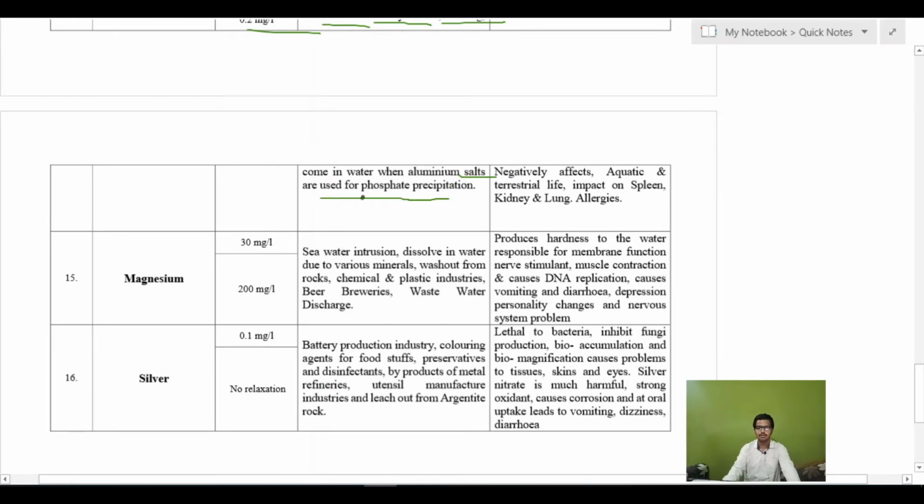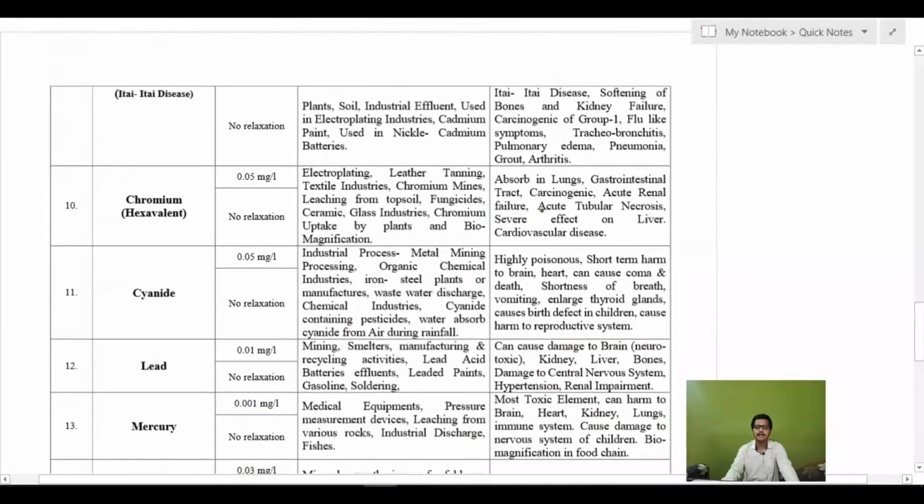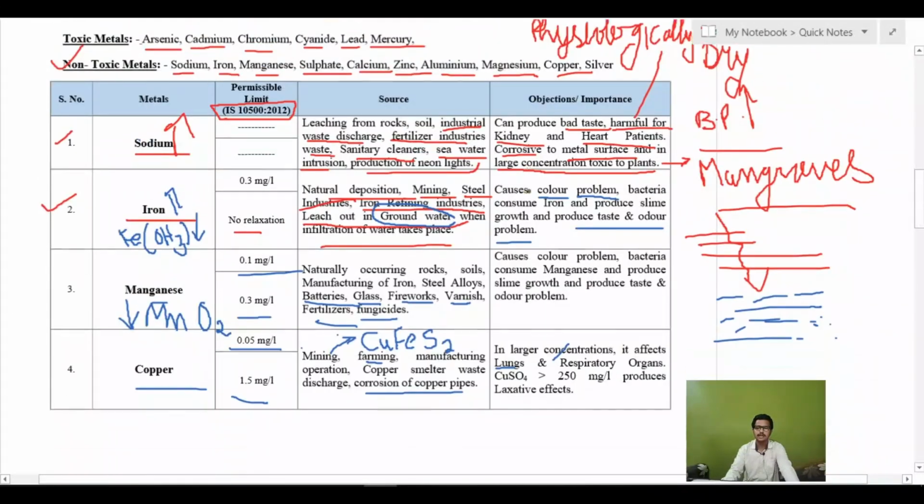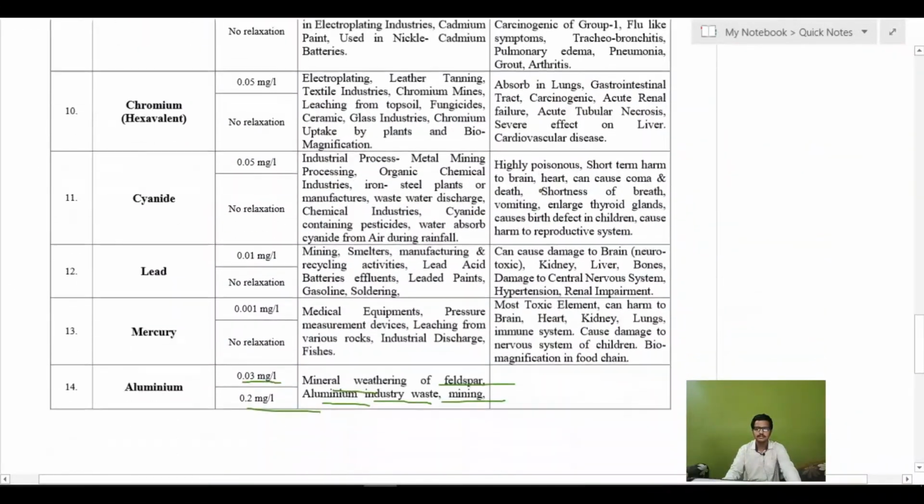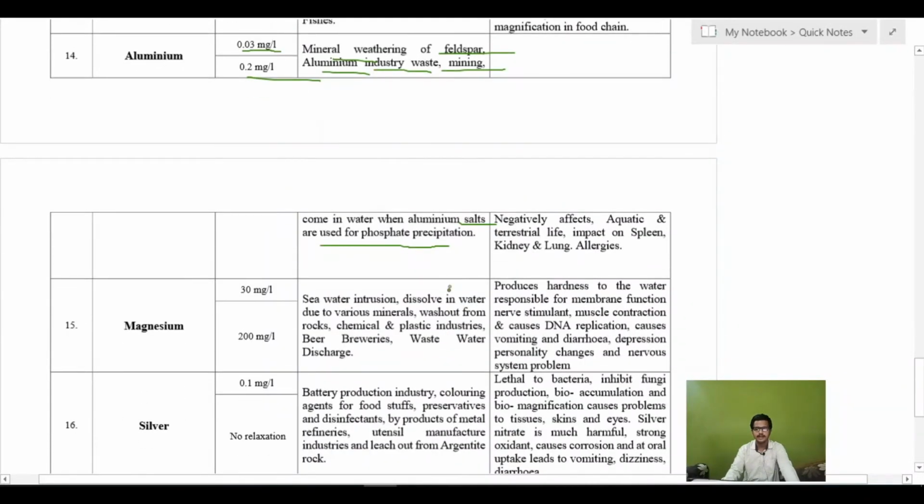Aluminium salts are also used in alums, which are used in sedimentation of water and wastewater, where they can be used as coagulants like alum. There are objections with aluminium, as it will negatively affect aquatic and terrestrial life. It has an impact on the spleen, kidney, and lungs, and causes allergies.